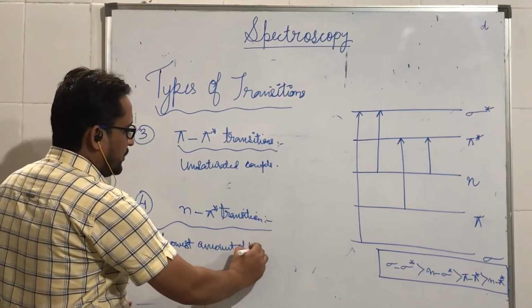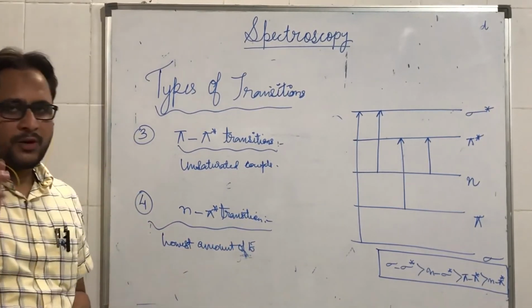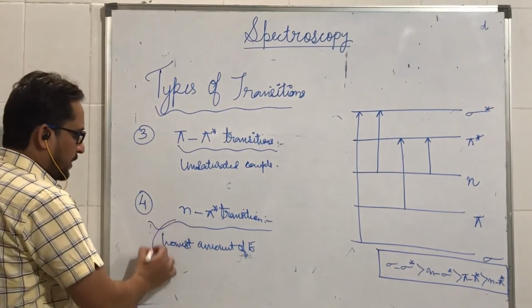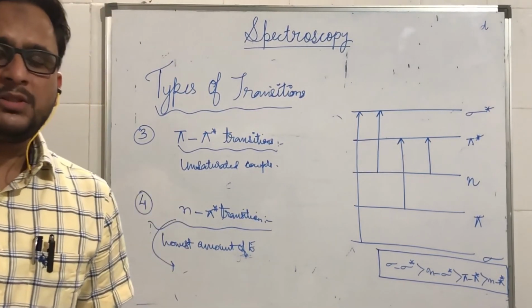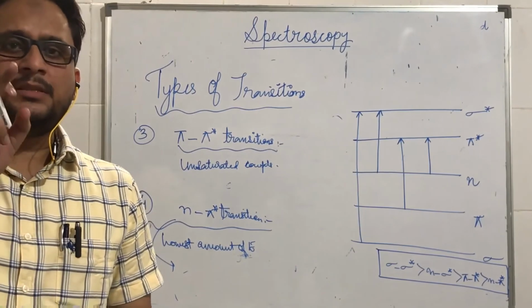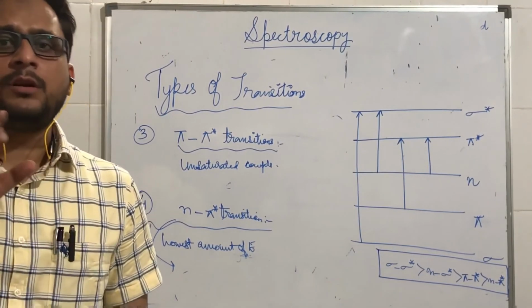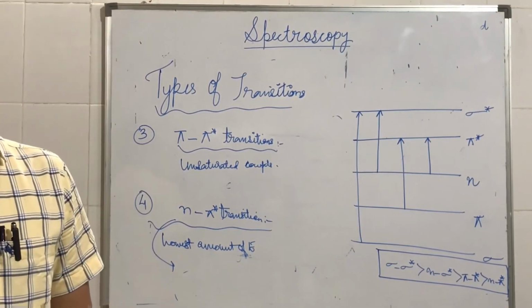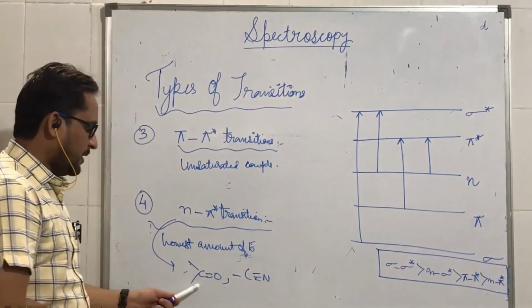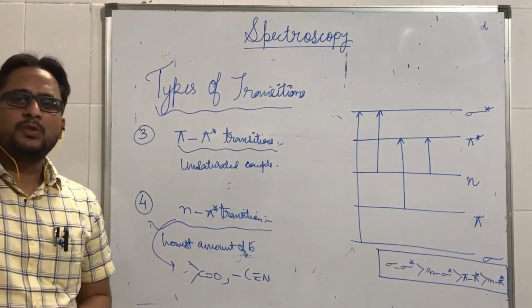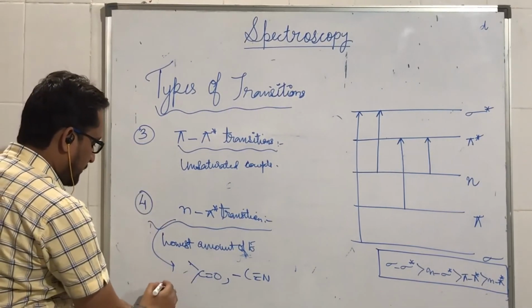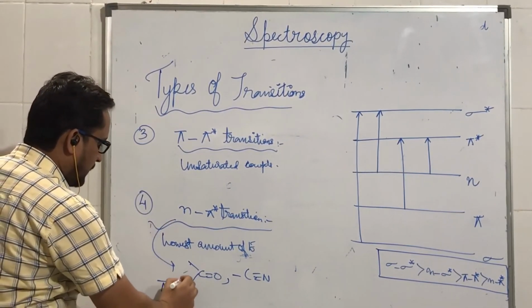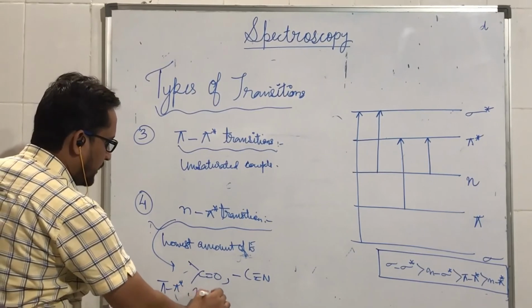Further, n to pi star transitions are possible in compounds that are unsaturated, meaning they must have a double or triple bond, and also have a heteroatom. In most cases, for example in carbonyl compounds, we observe both these transitions. We observe pi to pi star as well as n to pi star transition.